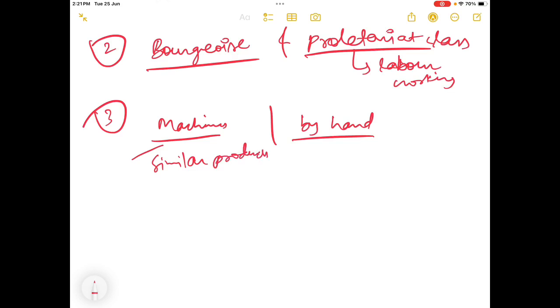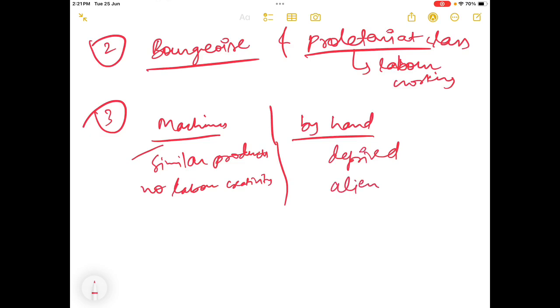The workers who were finding pleasure and leisure in doing this activity are now simply switching the machines on and off. So they were deprived.